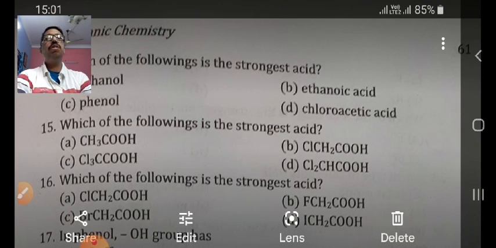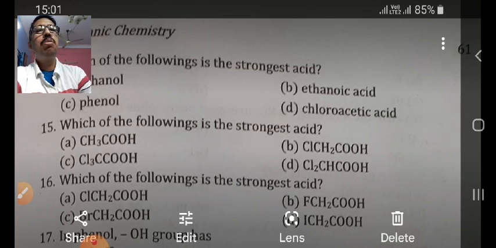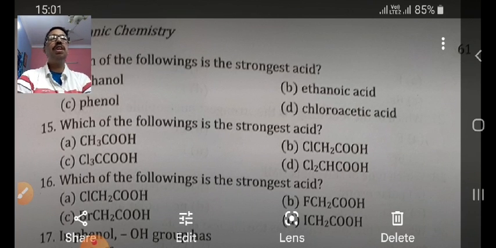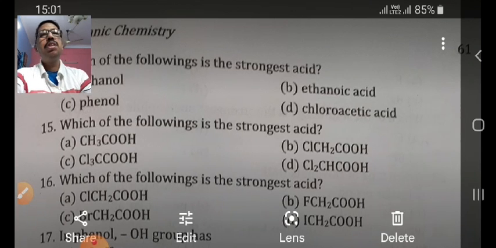Now in the next question you can see, which of the following is the strongest acid? All the acids consist of a halogen group except CH3COOH, which is acetic acid, and a halogen group is an example of an electron withdrawing group.